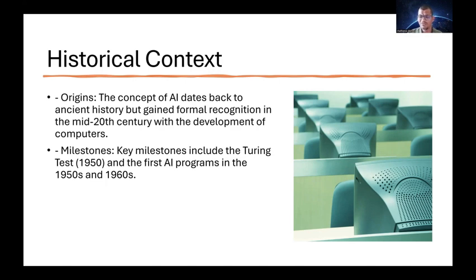So there are a lot of milestones, for example, the Turing test. This was taken in the 1950s, and the first AI program in the 1950s was designed. So here, as I told you, they used to feed large amount of data, and then they used to get the results to our desired questions.